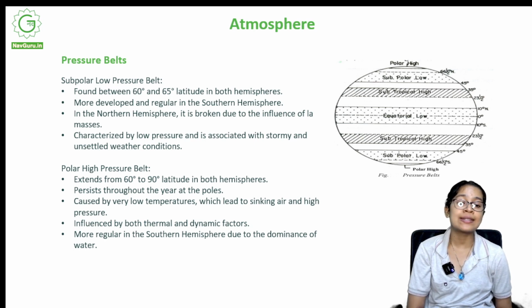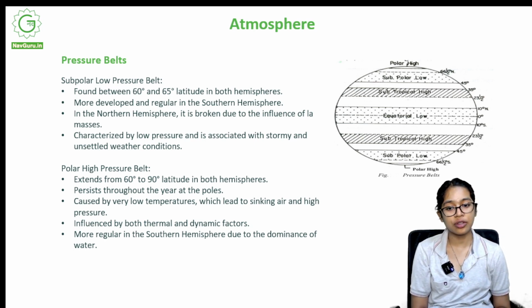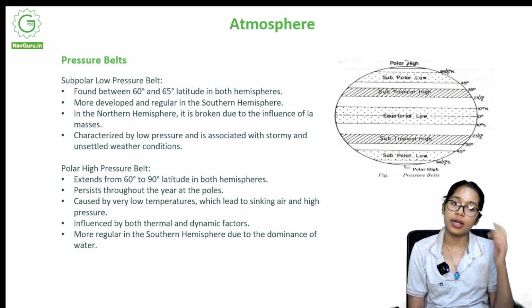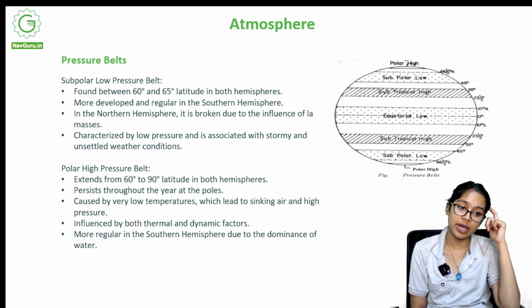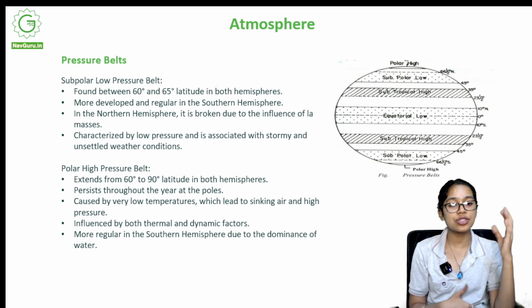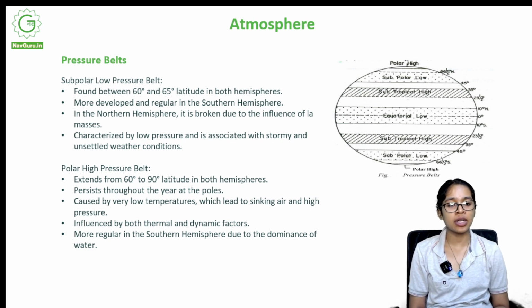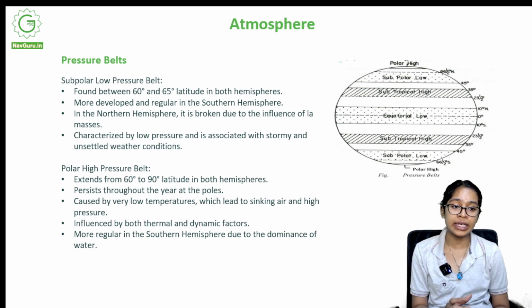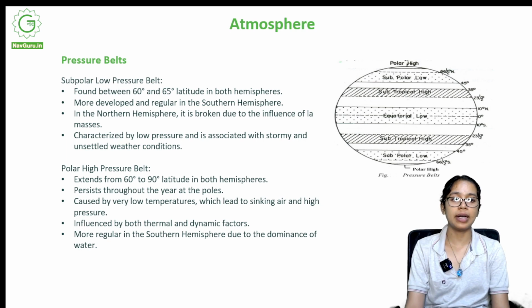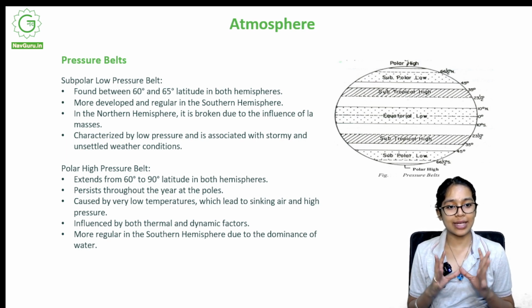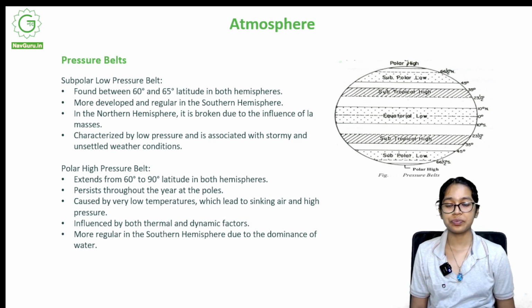This is an estimation of these regions. It could extend beyond 65 degrees, it could go to 75 degrees, and there is a shifting observed of these belts as well. So it's not very concrete, but it is something that is observed, and hence this characteristic prevails in that region.